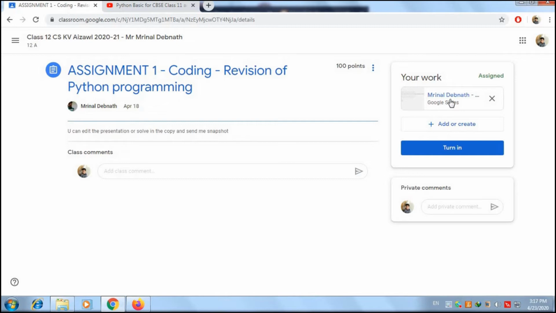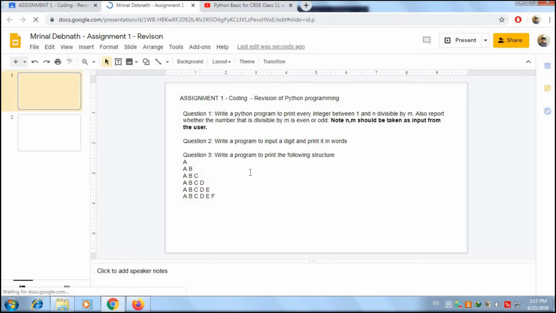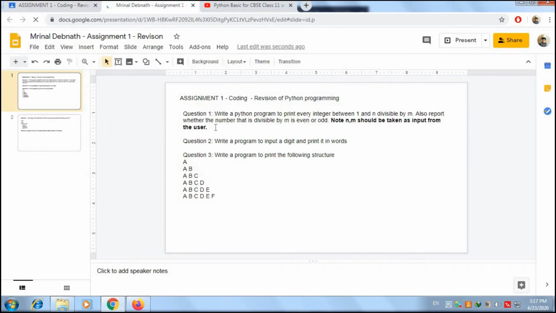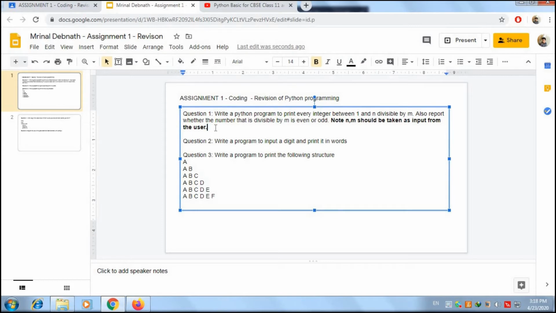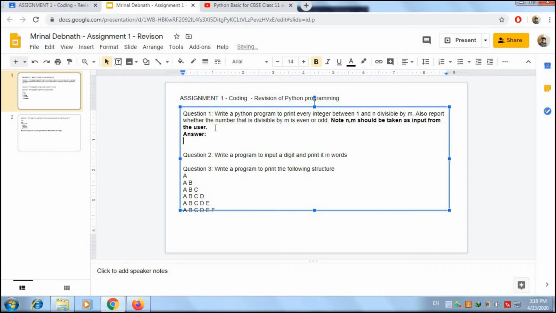If we click on this particular Google slide, we can see that a number of questions are given in here, right? A number of questions are given. So either we can just go into the Google slide and directly solve it. Like if I want, I can edit it also. So imagine I know the code, right? So I'll start writing the code.